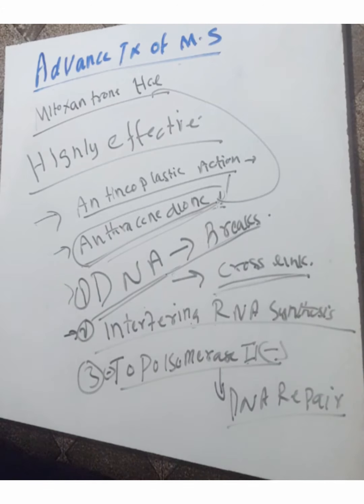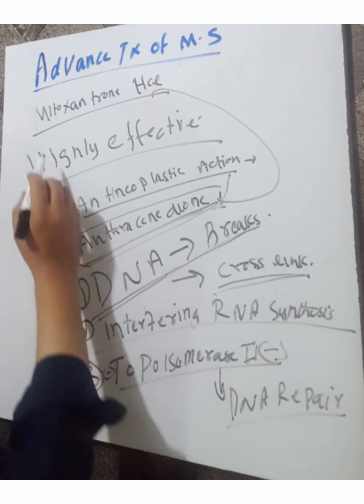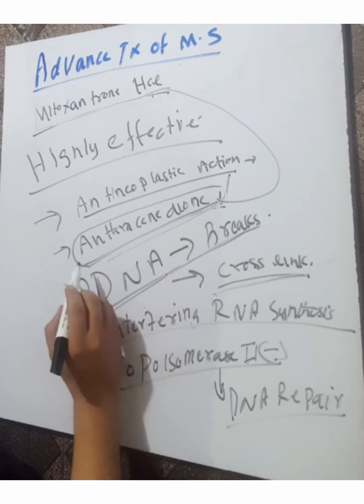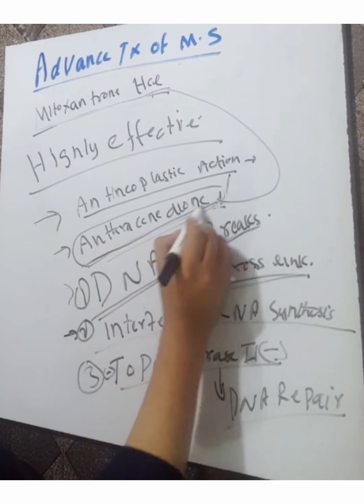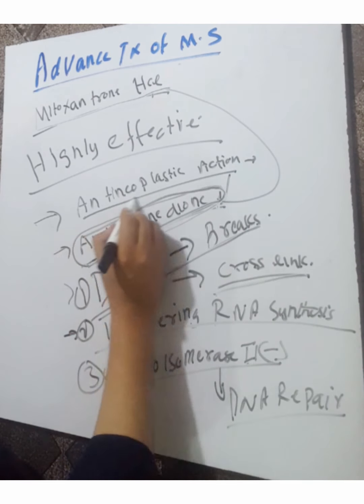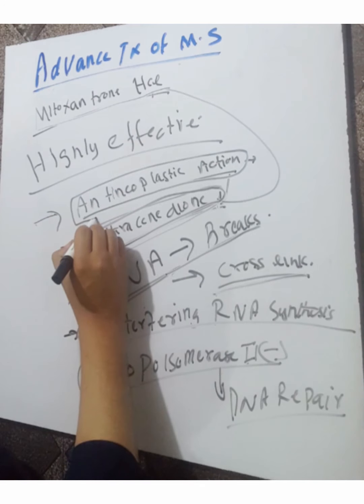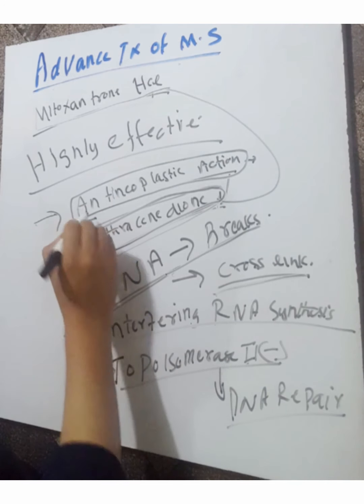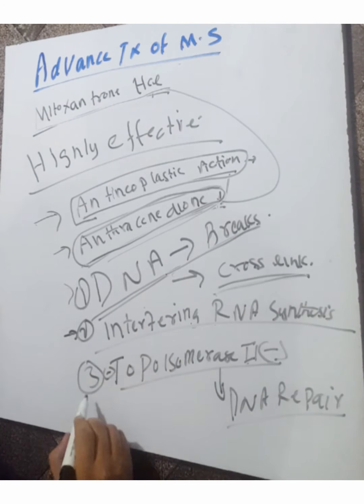Discussing a new drug for multiple sclerosis, that is mitoxantrone HCl. Mitoxantrone HCl is an anthracenedione derivative. It has antineoplastic actions. There are three mechanisms of action of mitoxantrone.